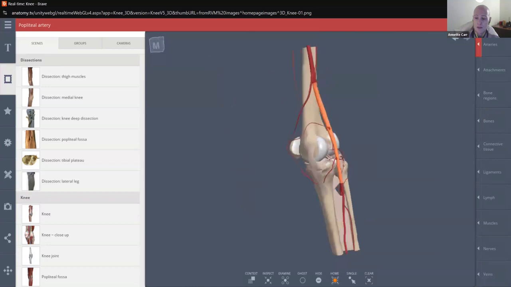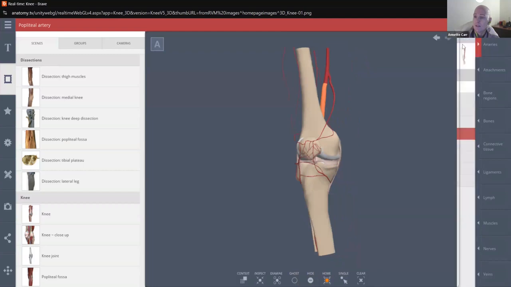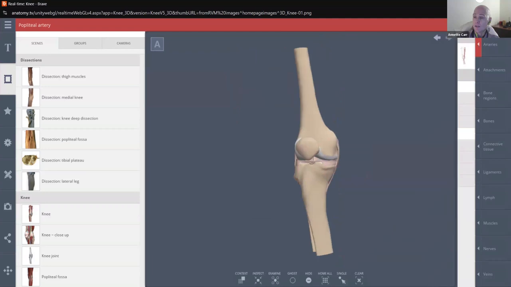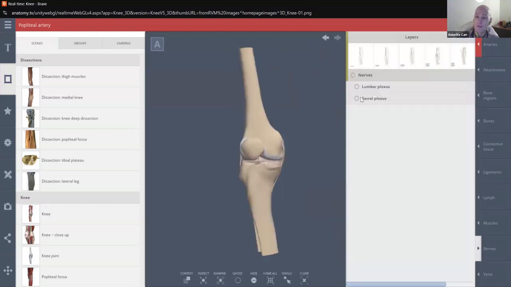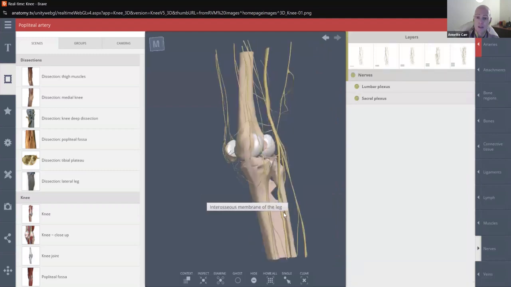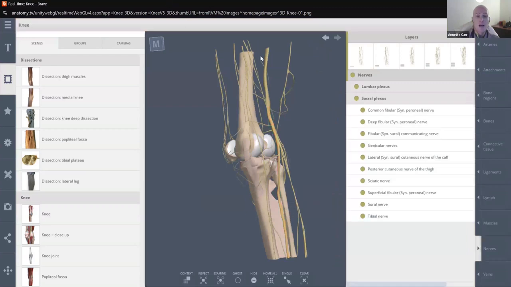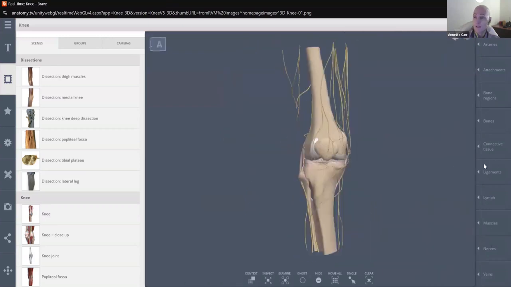Again, I'm going to go to my home here. So I can also take my arteries away if I want to just take away the whole circulatory system here and I want to go to the nerves. I can click on nerves and I can build my nervous system as well. And again, I can get explanations as to what everything is. Okay, so that's on the right-hand side of the screen. That's how you can build your model layer up and layer down using various layers of the body here.